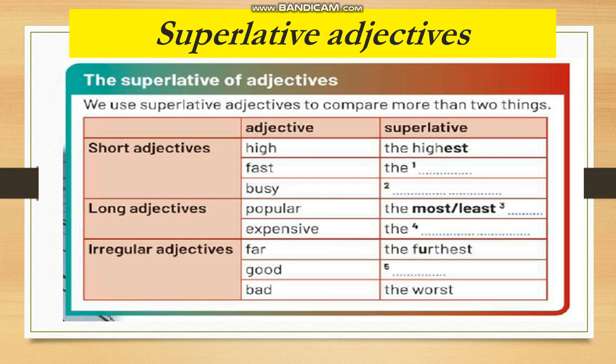High, the highest; fast, the fastest; busy, the busiest; popular, the most popular; expensive, the most expensive. These are the superlative forms. In the superlative form, with short adjectives, we add the plus the adjective plus est. Ahmed is the best one. Ali is the happiest boy in the family. Jane is the smartest one in the class. What about the long adjective? The most, like the most expensive, comparing one to a group.